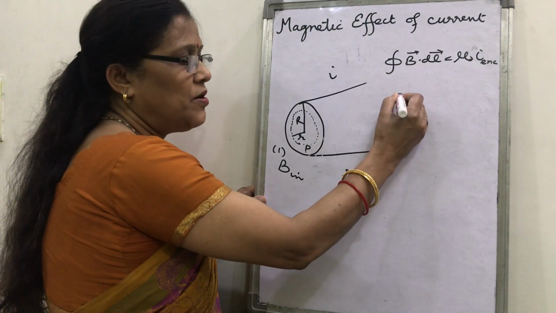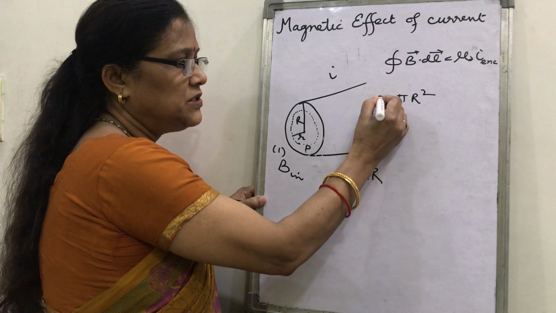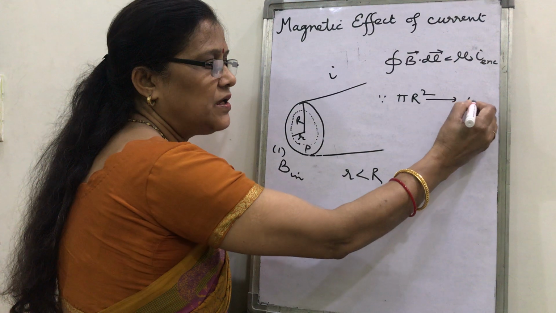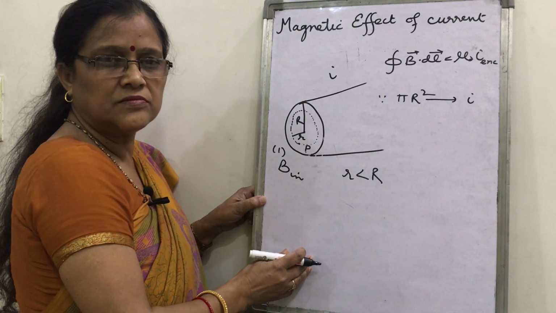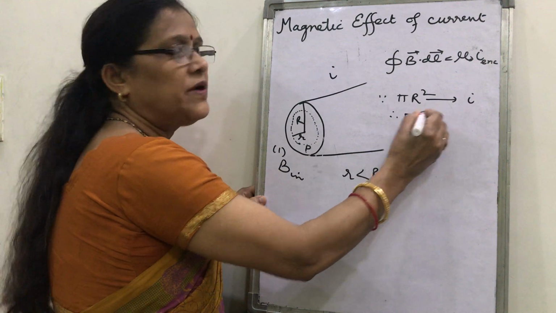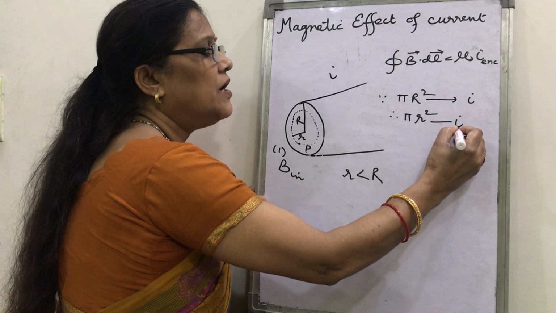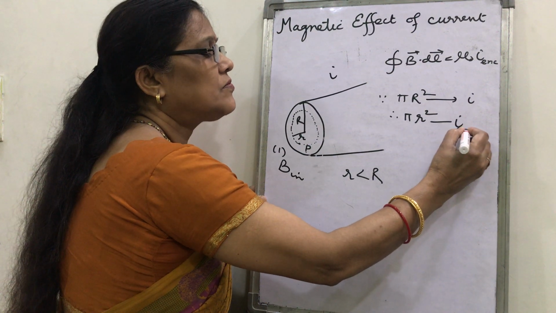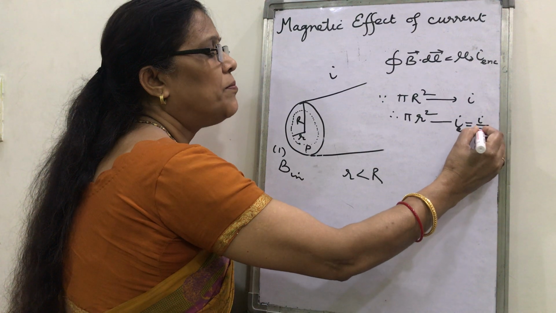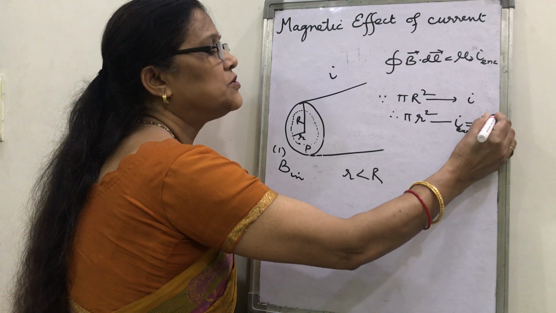If pi R square is the total area, and through the pi R square area the current flowing is I, therefore for pi small r square area, what will be the current? That is the current enclosed, and it will be I upon pi R square into pi r square.